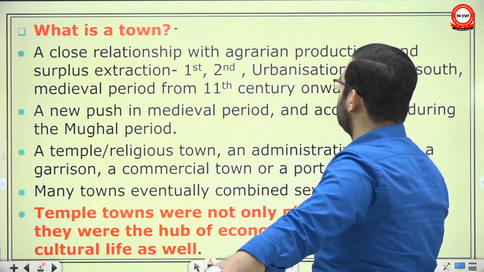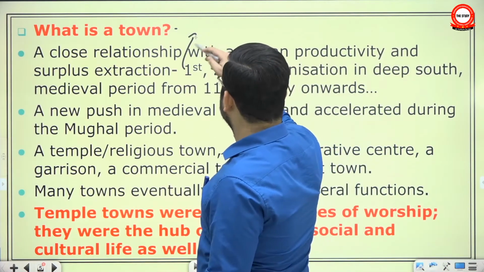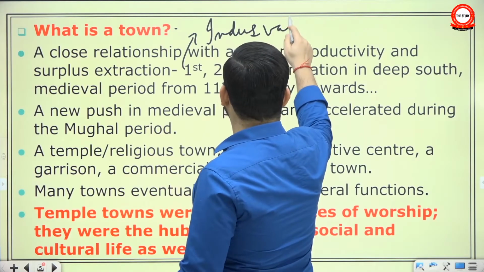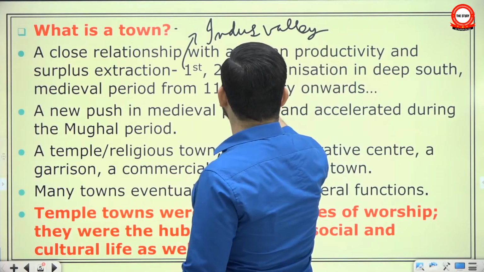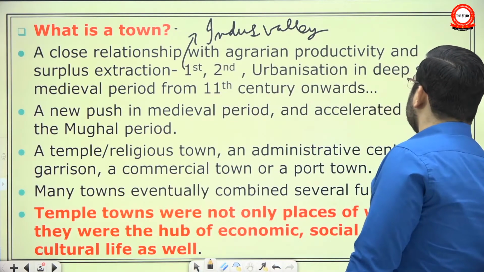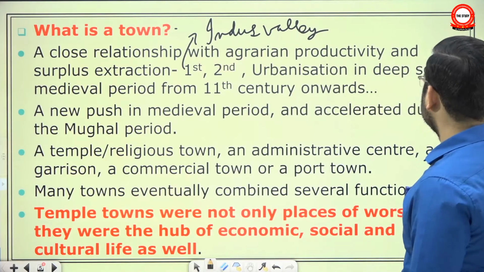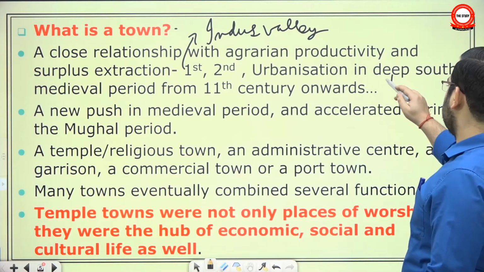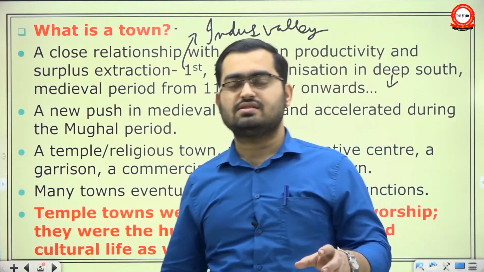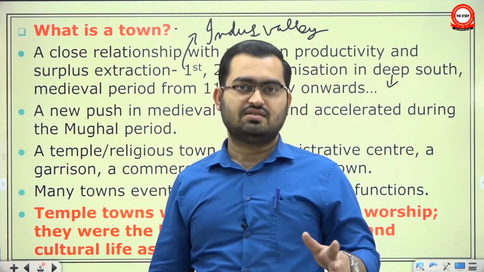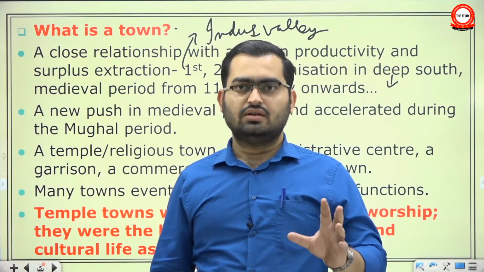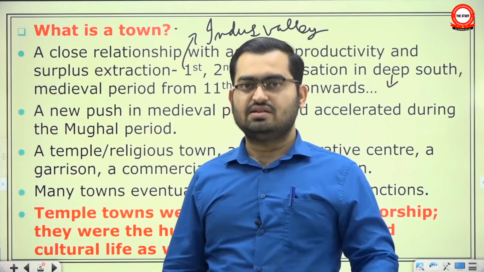Both first and second urbanization. The first one was in the Indus Valley, if you recall, or the Harappan civilization. The second one was in the Ganga Valley, the Mahajanapada period. Similarly, the urbanization in the Deep South, which is currently believed to have started in the post-Mauryan period, though certain historians and certain archaeological evidences tell us that it may have started as early as the Mahajanapada period. Though that is not a concluded argument. That debate is still open.